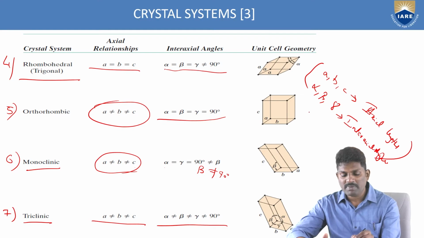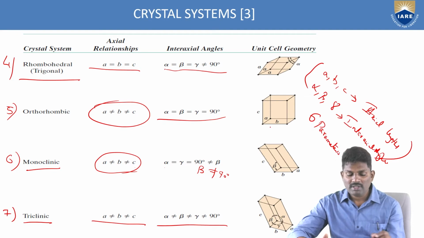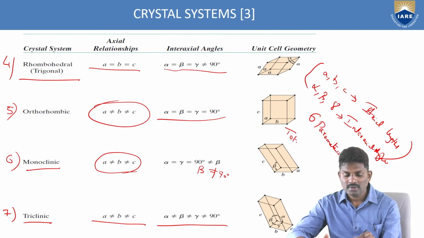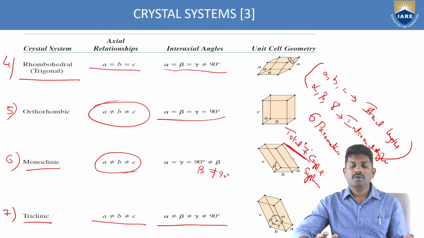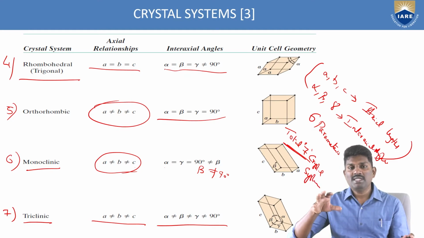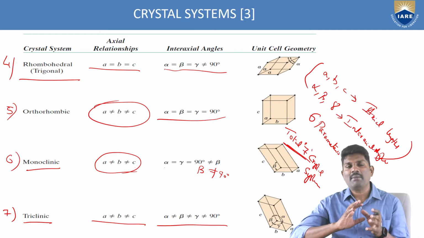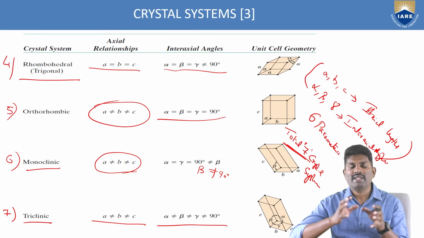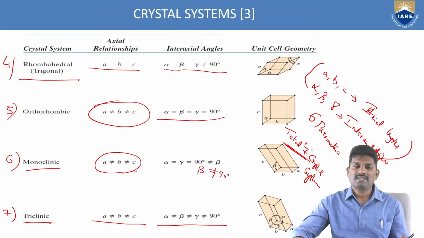Based upon these 6 parameters, totally we are getting 7 crystal systems. So in this way, based upon these 6 parameters, what are the 6 parameters we have seen? That is alpha, beta, gamma and a, b, c. So by changing any one parameter from these 6 parameters, totally we are getting 7 crystal systems.